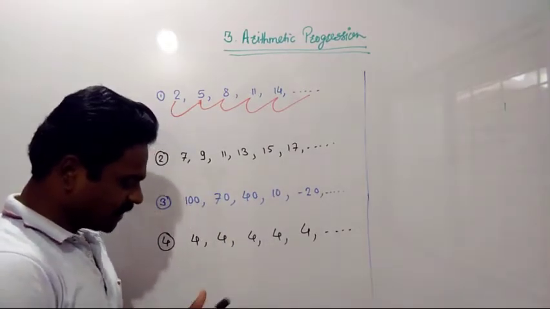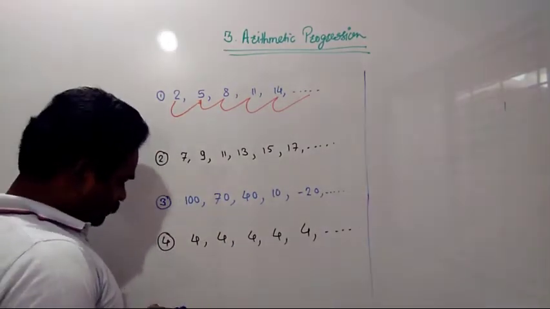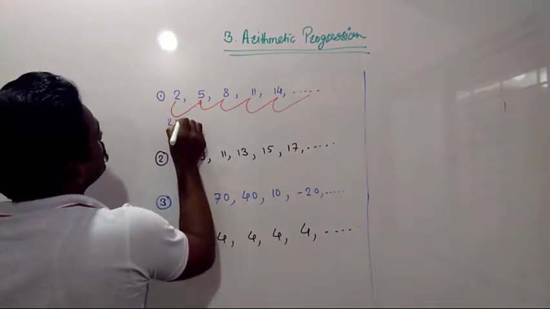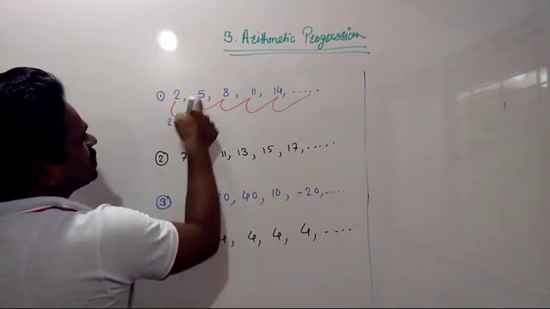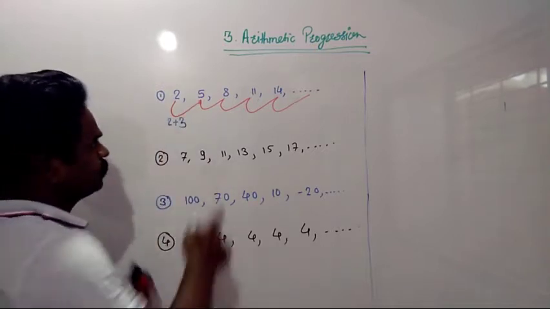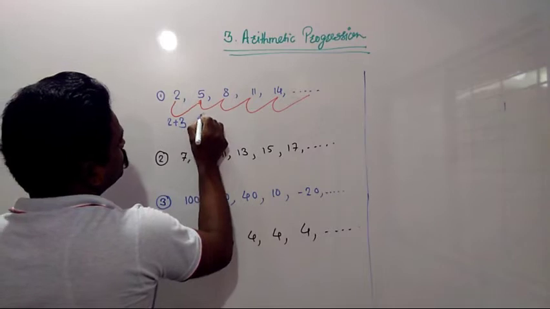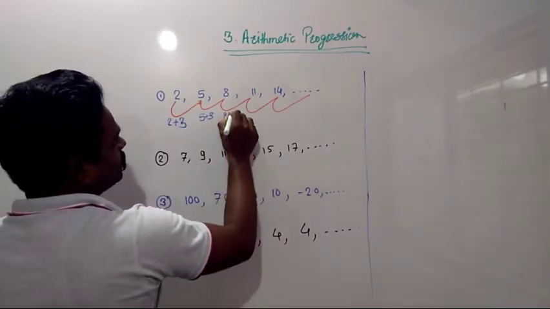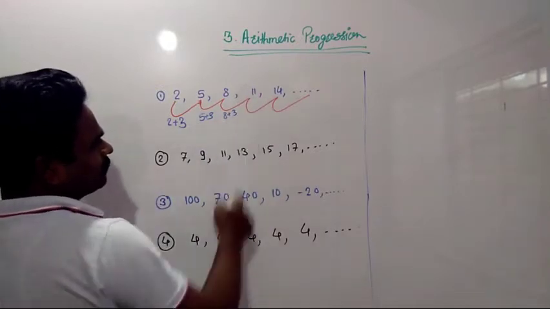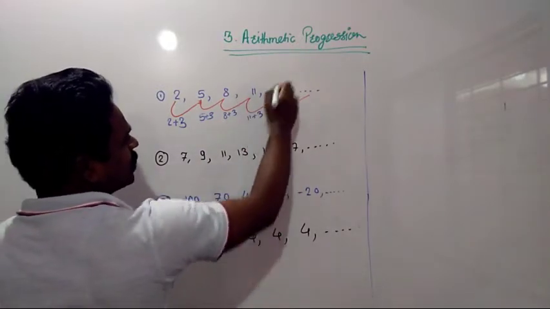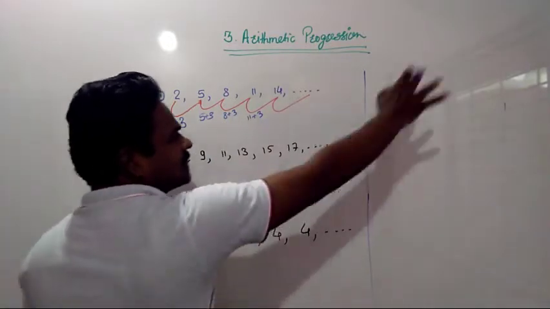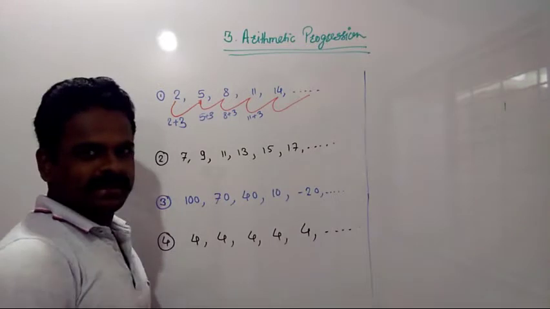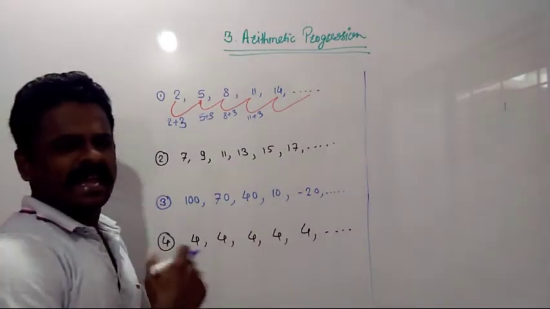And what is the fixed pattern? We just added 3: 2 plus 3 we got 5, 5 plus 3 we got 8, 8 plus 3 we got 11, 11 plus 3 we got 14. Then you can tell me the next few terms: 14 plus 3 is 17, 17 plus 3 is 20, and so on.